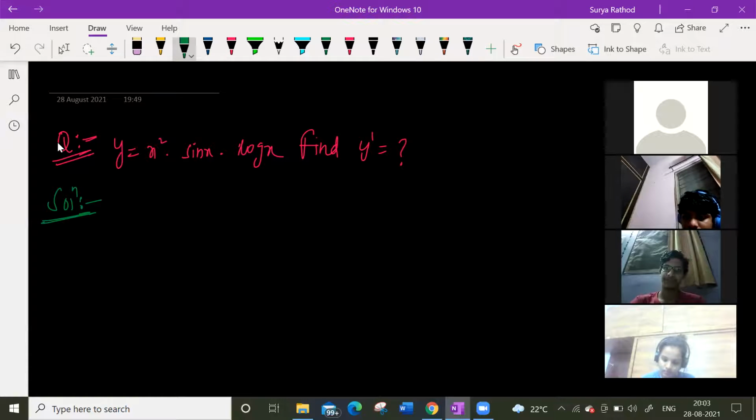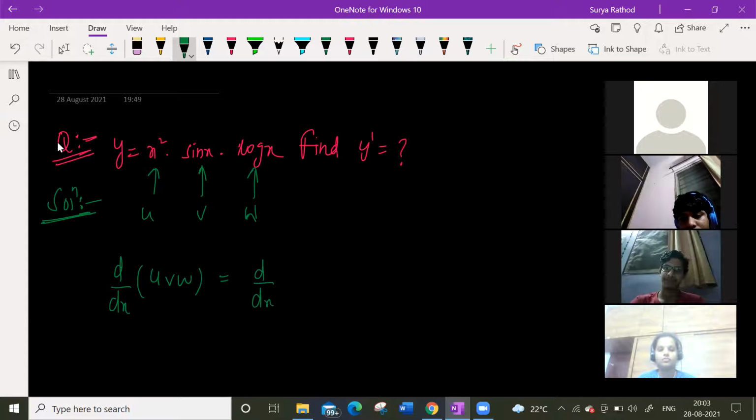Arey bhai, look at this. Very simple. We have three different functions here. This is u, this is v, this is w, right? I'm asking you to find d by dx of u, v, w. The formula for this: d by dx of the first function into v and w, then u will be as it is. Next, d by dx of v into w, plus u v, then d by dx of w.